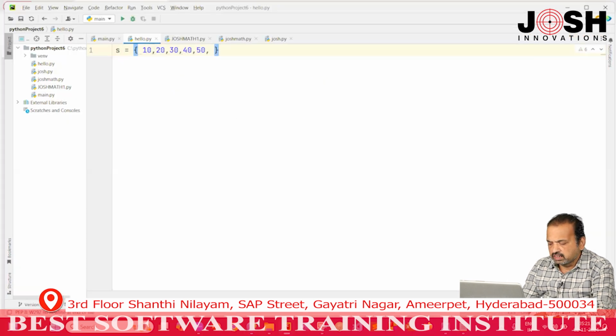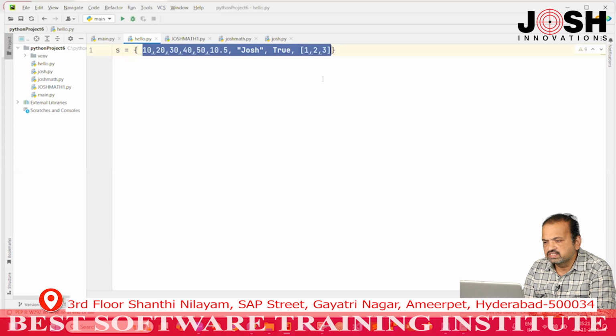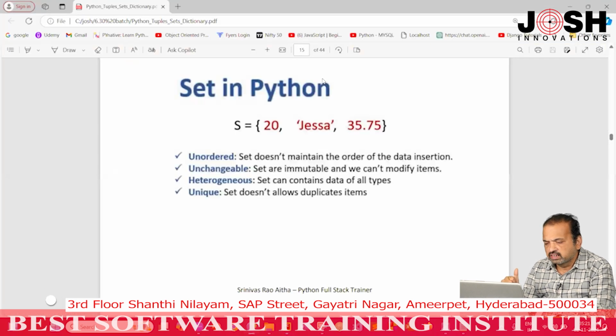All types means it can contain a floating point number, it can contain a string, it can contain Boolean values, it may contain a list also, 1, 2, 3. So this is called heterogeneous. And they do not have index numbers. And unchangeable, you can't modify, and unique.